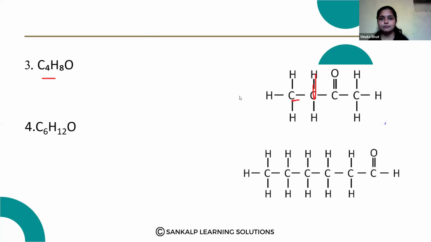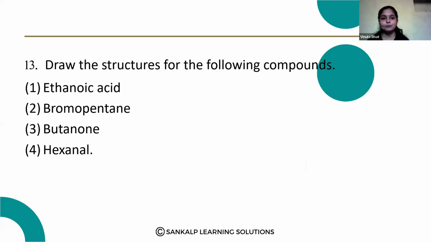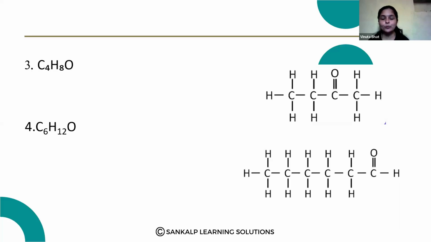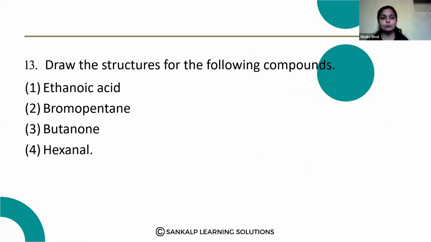The last one is hexanal. Hexane means 6 carbon atoms will be there. The aldehyde group, CHO, C double bond OH, is attached to the last carbon atom or the first carbon atom, so that is called hexanal. Okay, so these are the structures of ethanoic acid, bromopentane, butanone and hexanal.